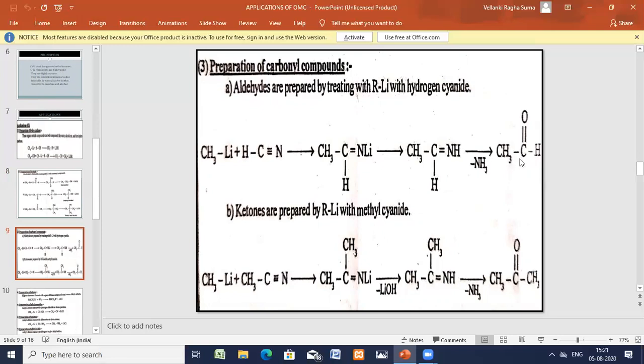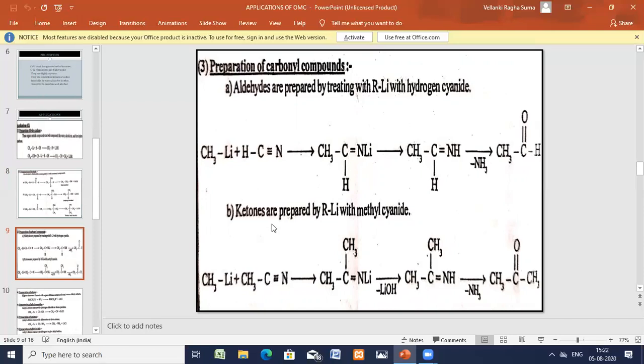Later on hydrolysis, here OH, here you get the oxygen, and here you are getting H2. So ammonia is lost, NH is lost as NH3. See, on hydrolysis, here oxygen, here 2 hydrogens are added. NH3 is liberated and oxygen, CH3 is side, double bond OH. It is nothing but acetaldehyde. I hope you have understood.